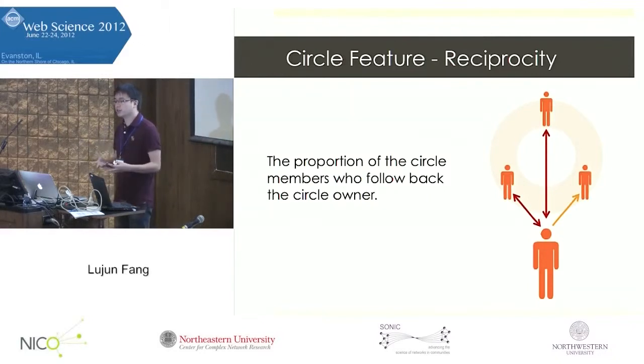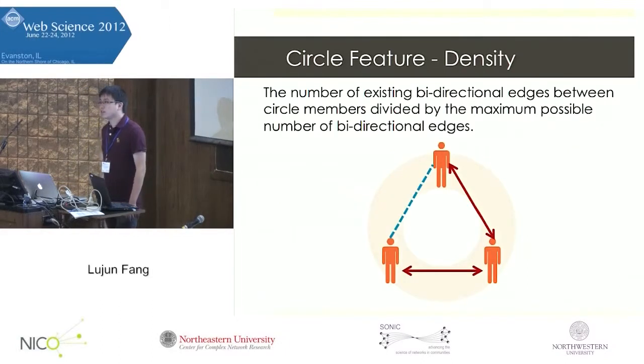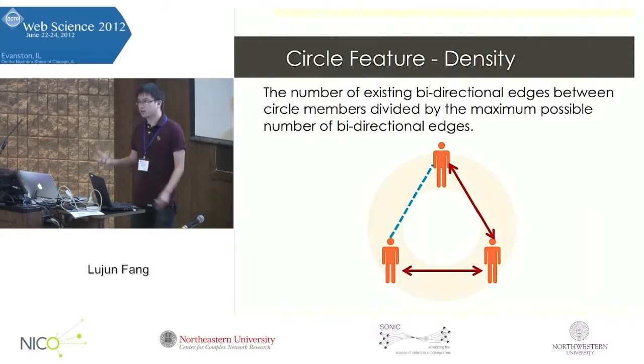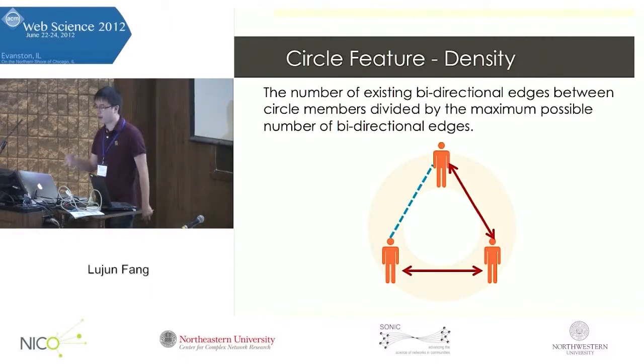So the reciprocity feature for a circle is trying to capture the proportion of the circle members who actually follow back the circle owner. The next feature we consider is the density of a circle. Circle members can be connected to each other, or in other cases, not connect to each other. So the density of a circle is defined as the number of existing bidirectional edges between circle members divided by the maximum possible number of bidirectional edges.